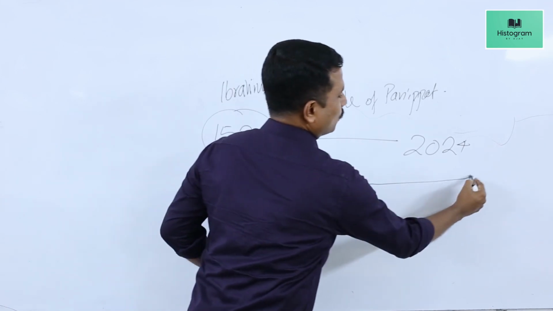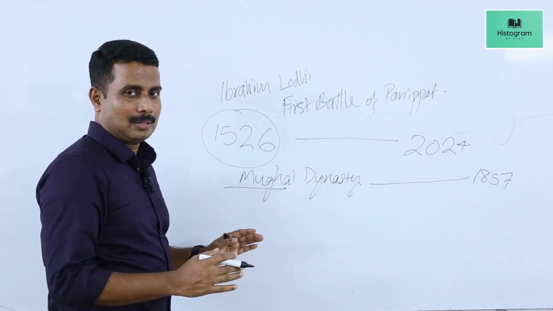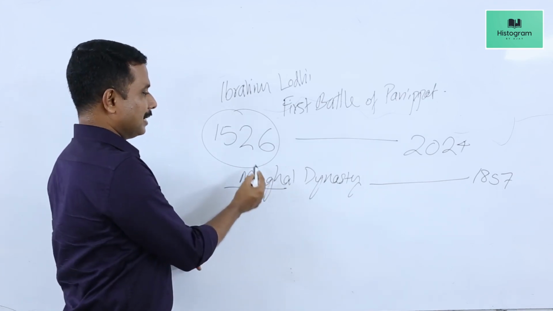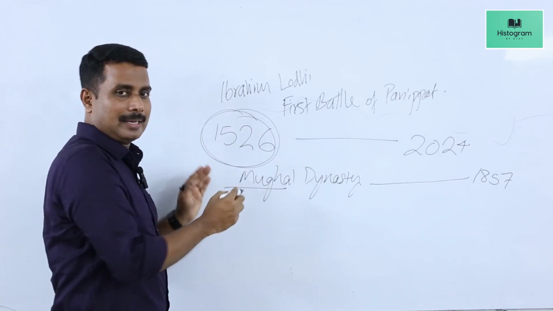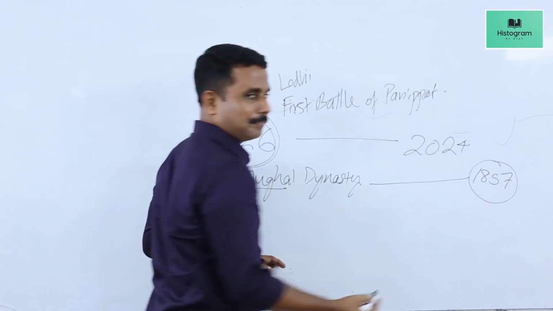It went up to 1857. I repeat, the Mughal dynasty established by Babur in the year 1526 extended up to 1857.